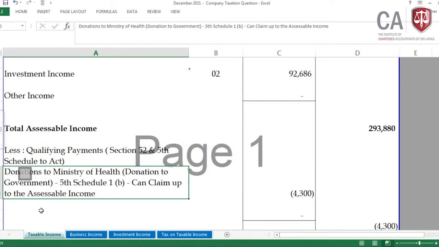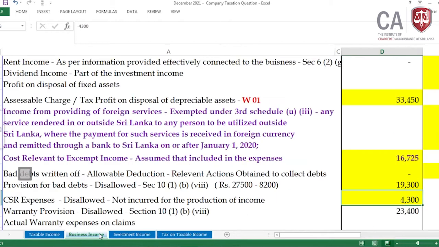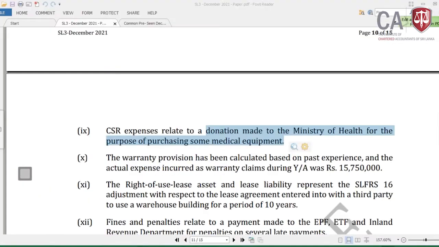In other words, it's a donation to the government, as mentioned in the 5th schedule, subparagraph 1, in that B, it can be claimed up to the assessable income. For the time being, I have put the 4,300 here. Then we can check it with the assessable income; more or less the assessable income is higher than this. Then this 4,300 I have taken as the qualifying payment to the government. Okay, then I have done the adjustments on both of these sides.